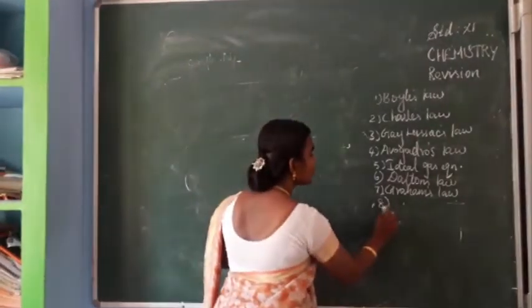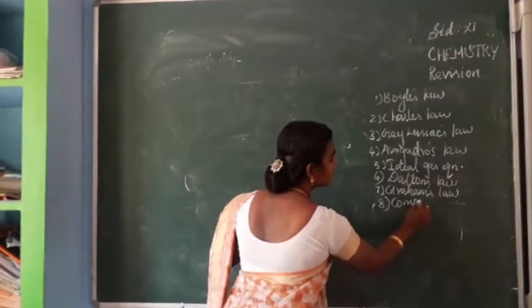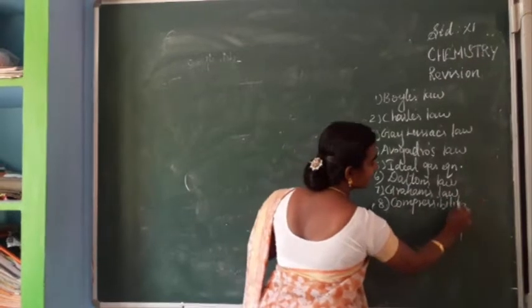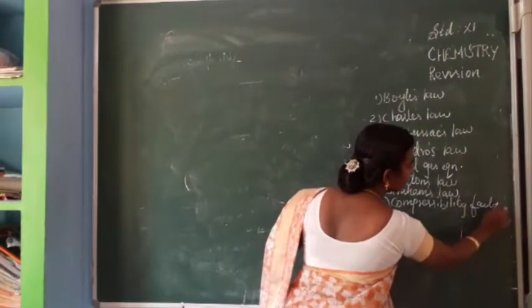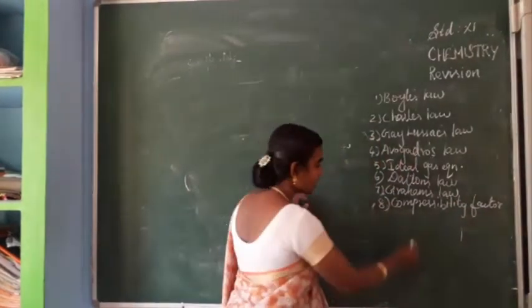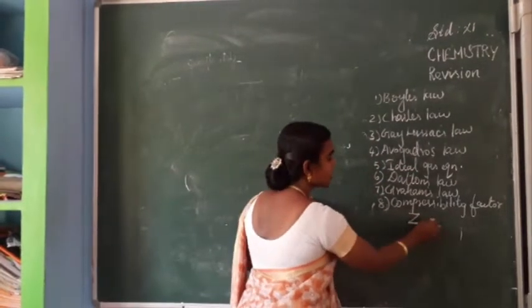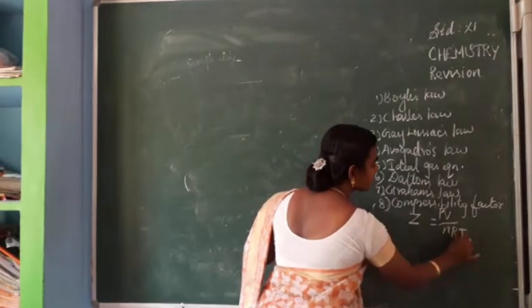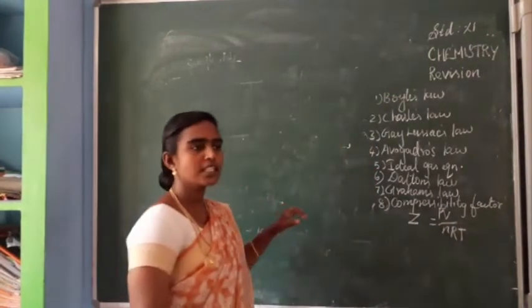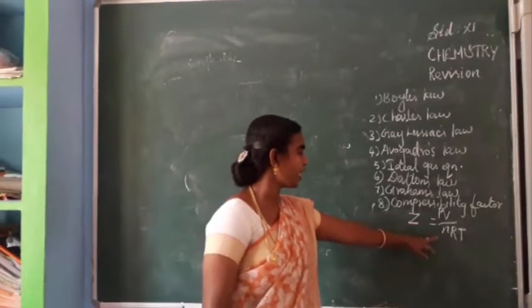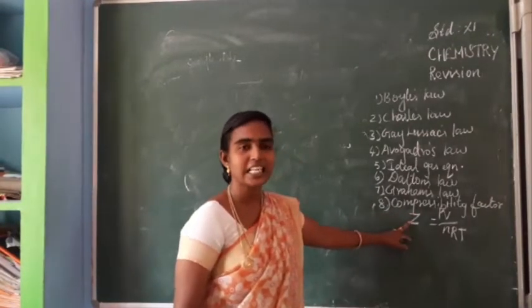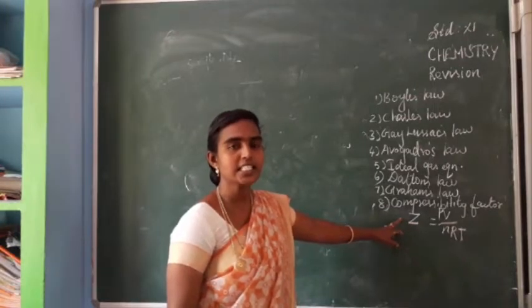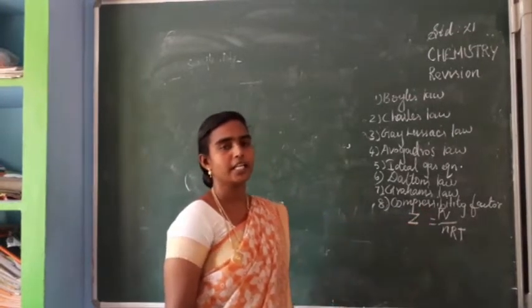So it's a ratio of PV to nRT, isn't it? This term, the compressibility factor, will be noted as Z. So Z is equal to PV divided by nRT.